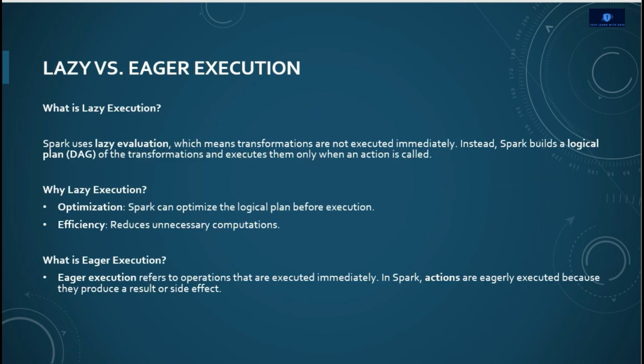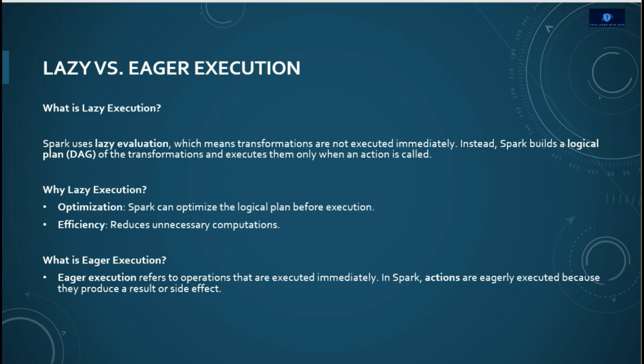Before understanding this, first we need to understand what lazy and eager execution are. Lazy execution means Spark uses lazy evaluation, which means transformations are not executed immediately. Actually, Spark waits, builds a logical plan of the transformations, and executes them only when an action is called. Spark does not execute automatically. It makes a logical plan of the execution of transformations, and they never execute without an action.